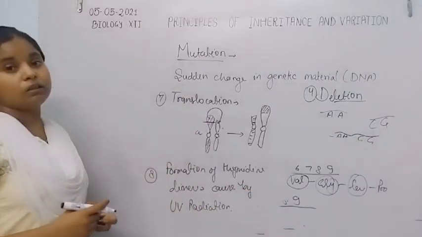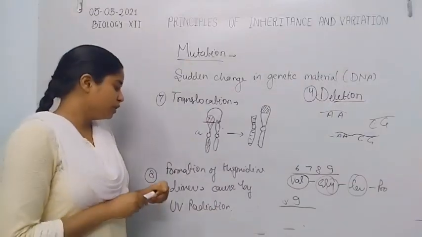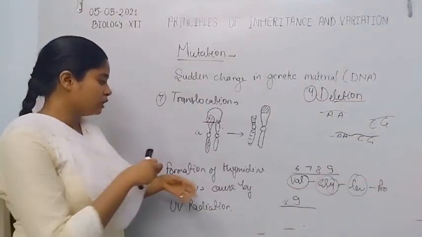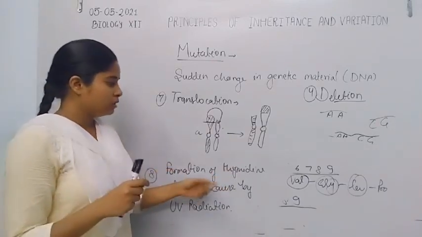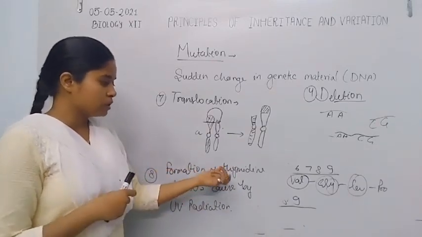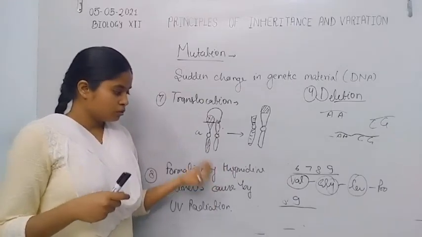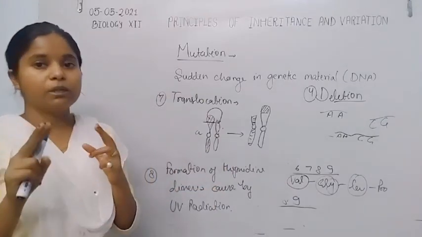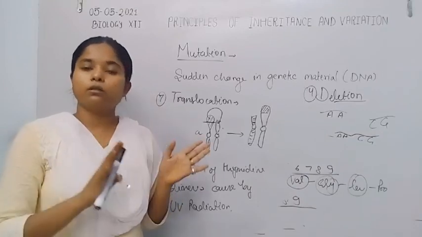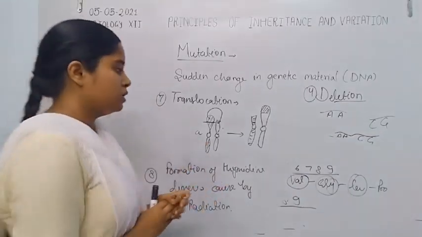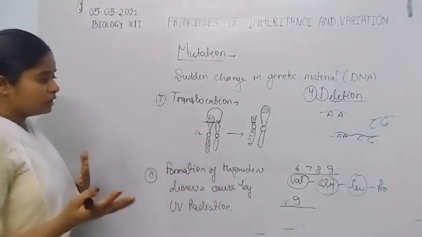Caused by the UV radiation. From UV radiation, the thymidine dimer mostly forms in the skin, and that causes the mutation. So due to the formation of a bond between the two thymine regions, that is another type of mutation.